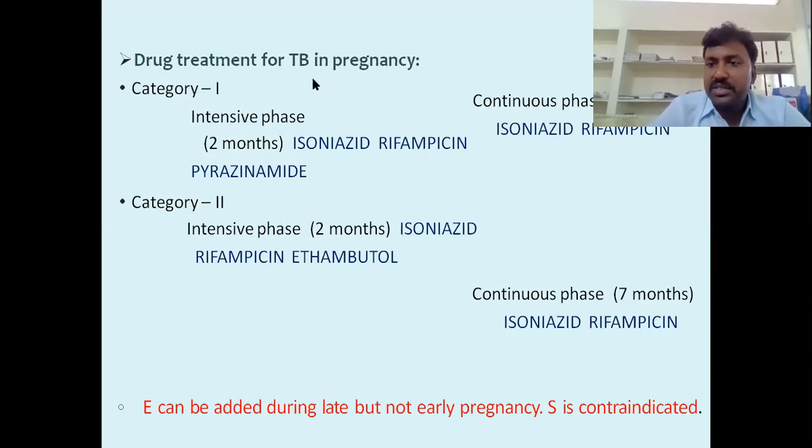Drug treatment for tuberculosis in pregnancy. Category 1: intensive phase 2 months, isoniazid, rifampicin and pyrazinamide. Next category 2: intensive phase 2 months, isoniazid, rifampicin, ethambutol. Next continuous phase 3 to 4 months, isoniazid and rifampicin, and continues to 7 months of isoniazid and rifampicin. E can be added during late but not early pregnancy. During pregnancy we cannot add ethambutol early, and S, streptomycin, is contraindicated.